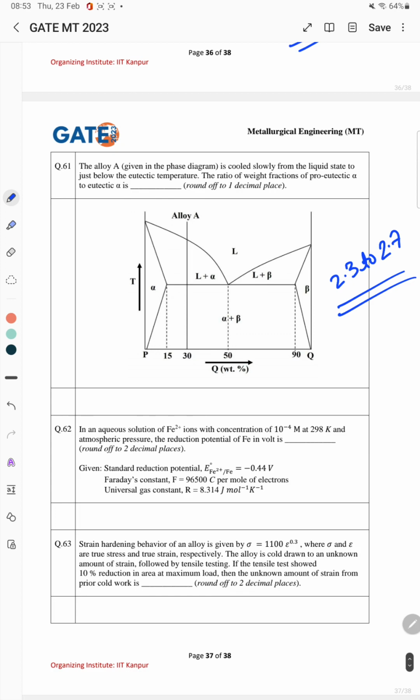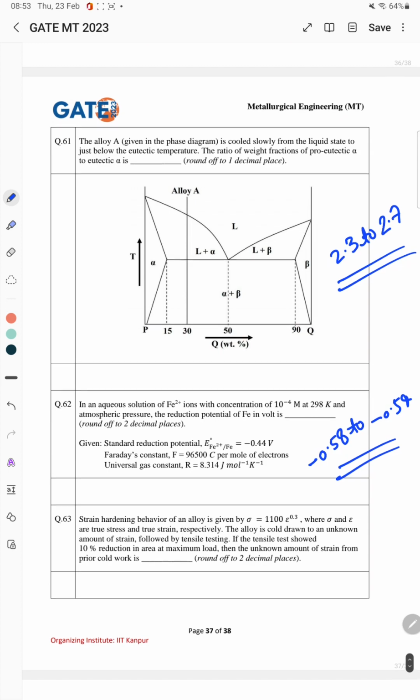Next question, which is from corrosion. In an aqueous solution of Fe2+ ions with concentration of 10 to the power minus 4 molar at 298 Kelvin and atmospheric pressure, the reduction potential of iron in volt is asked. For this, the correct answer is ranging from minus 0.58 to minus 0.54.